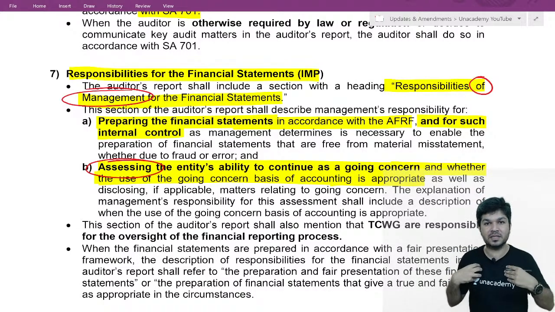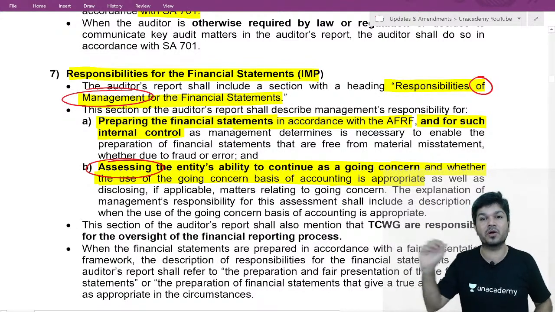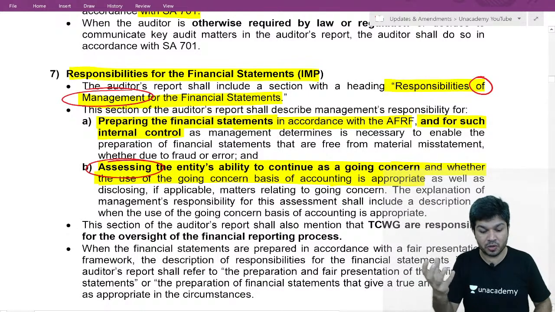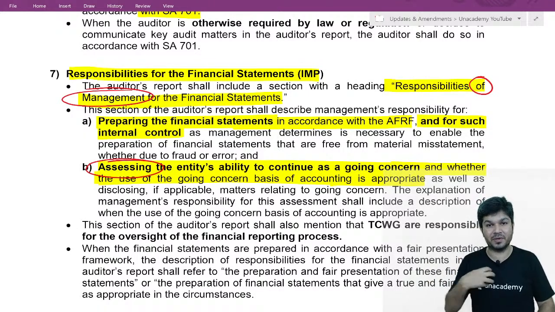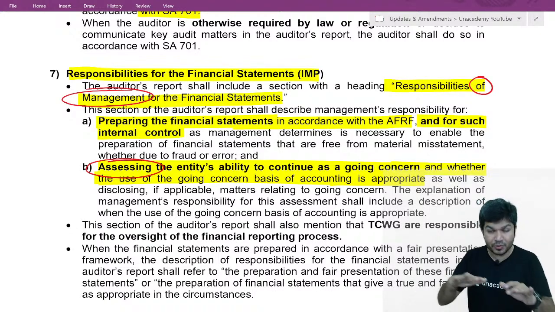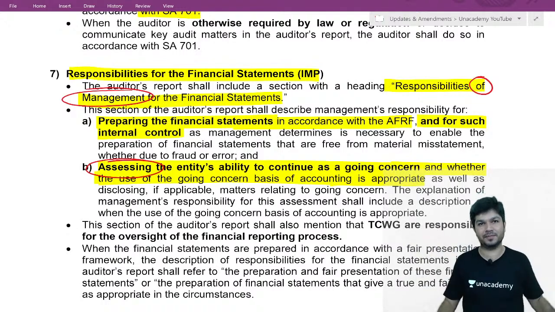As an auditor, I have to conclude whether the assessment by management is proper or not. So who has to decide whether to follow going concern assumption or not? Management. So they have to assess it. I will conclude whether their assessment is correct or not.